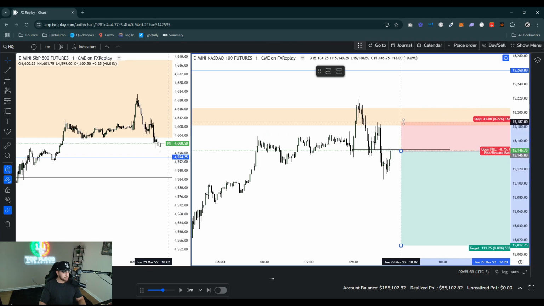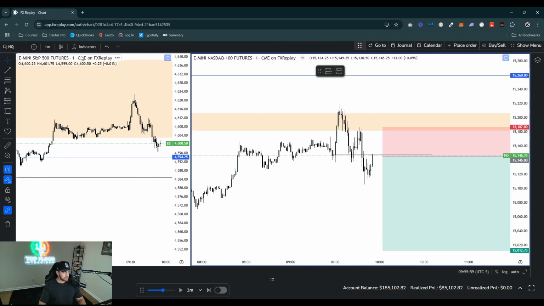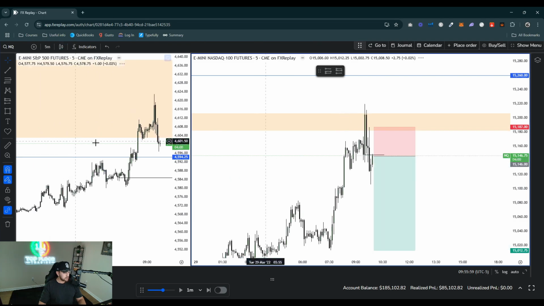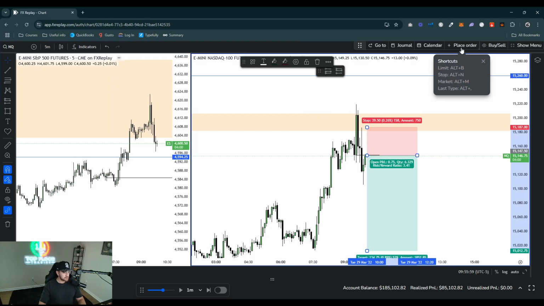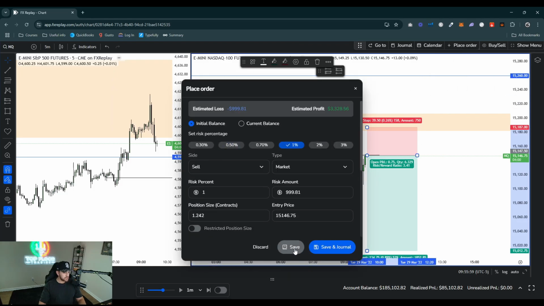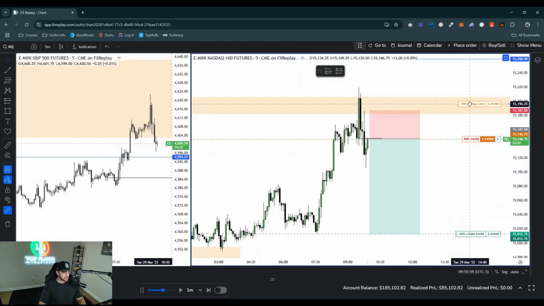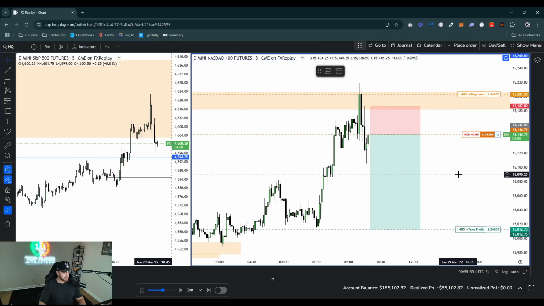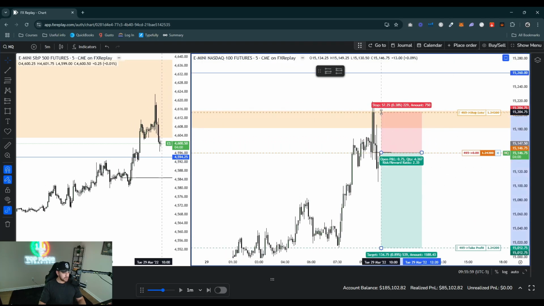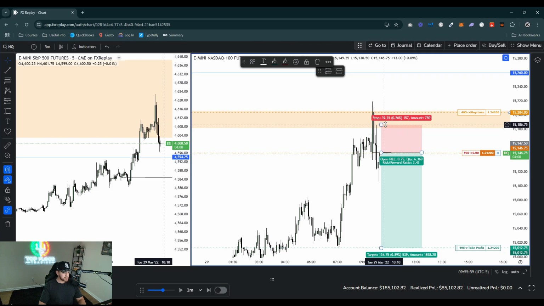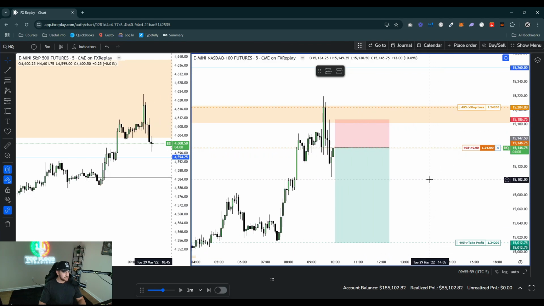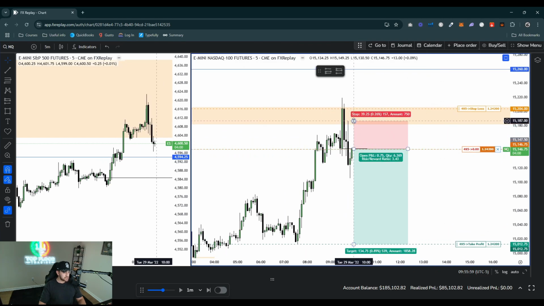We'll set a stop. We could set a stop right here because we are approaching a 1 minute CISD, or a 1 minute fair value gap, excuse me. So let's go ahead and place order. Let's go 1%, go save. I actually want to put my stop loss just a bit higher right here, and that's still going to be about a 2.35 R. I mean, we could have our stop here, but in case it does come up and sweep, I want it to breathe a little bit. So if it comes up and sweeps this, I'll close if we have a body closure above it.